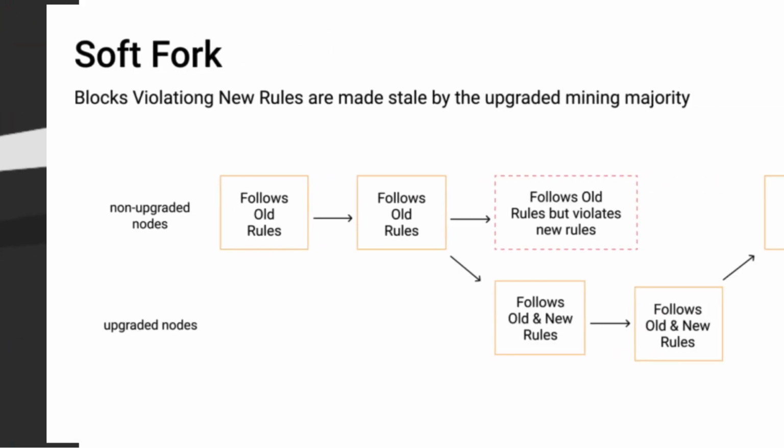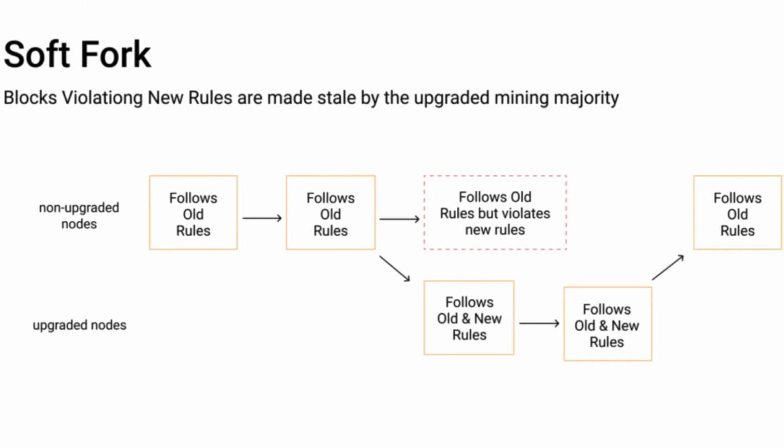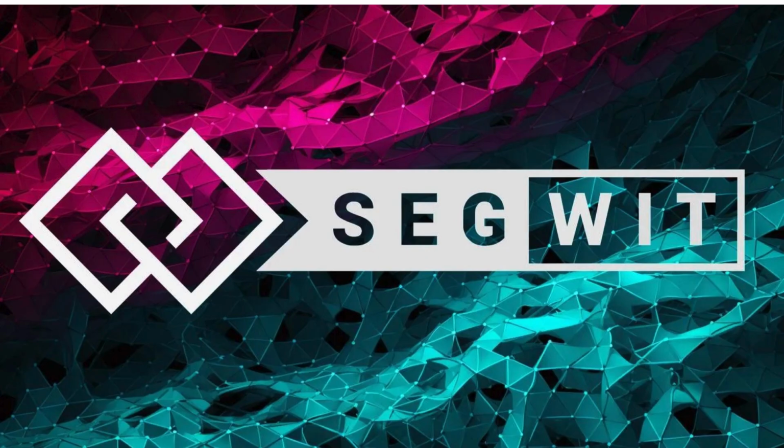Soft forks. A soft fork occurs when there is a backward-compatible change to the protocol, meaning nodes that haven't upgraded can still validate transactions. In a soft fork, previously valid blocks or transactions are made invalid according to the new rules, but they remain valid according to the old rules. Soft forks typically result in a temporary split in the blockchain, but only one chain remains dominant as miners and nodes converge on the longest chain. Examples of cryptocurrencies resulting from soft forks include Bitcoin's segregated witness, SegWit, upgrade.